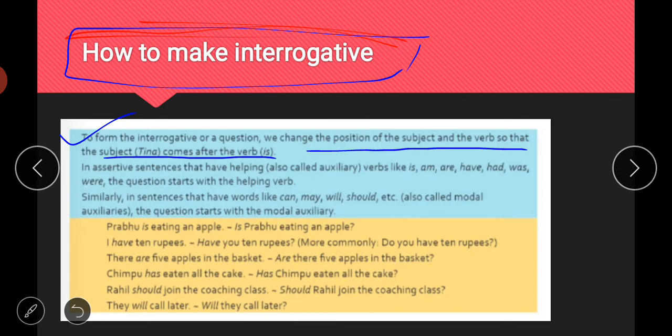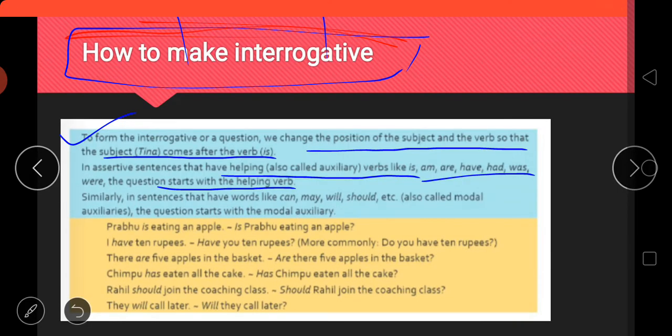So in assertive sentences that have a helping verb or auxiliary verb like is, am, are, has, have, had, was, were, the question starts with the helping verb. If the affirmative sentences have helping verbs like is, am, are, was, were, has, have, had present, then the question will begin with these words.